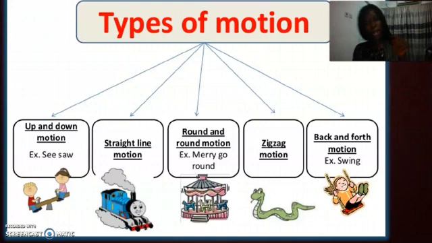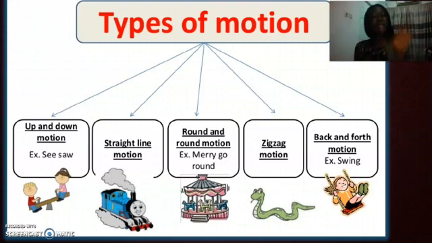Then the straight line motion. Can you remember another word that we just said? The straight line motion, rectilinear motion. Then we talked about the round and round motion, the rotational motion, like a merry-go-round. For the straight line motion, like a train, the way the train moves on a straight line on its tracks.